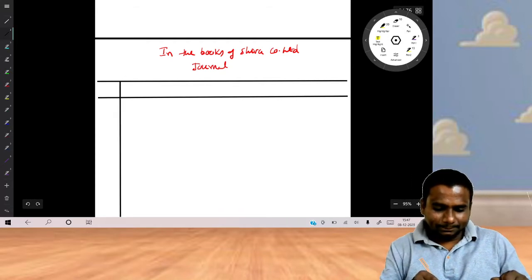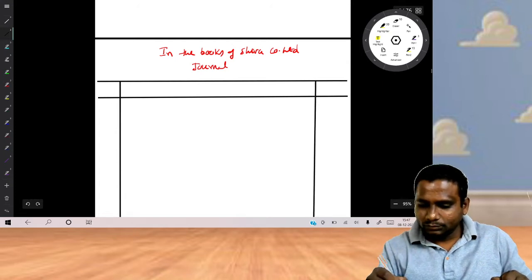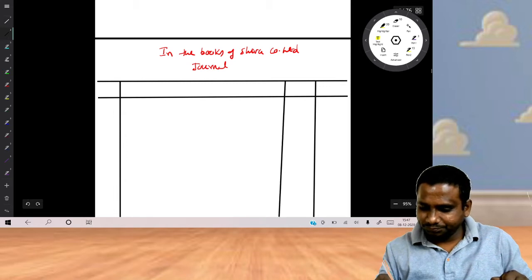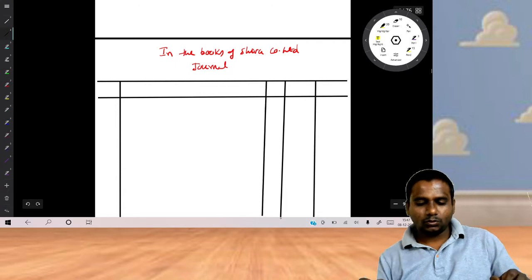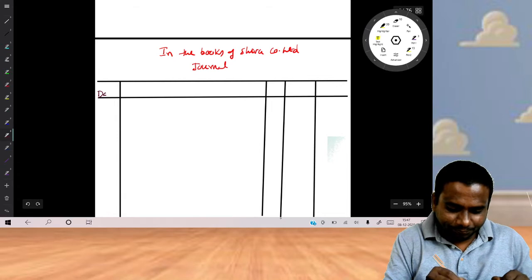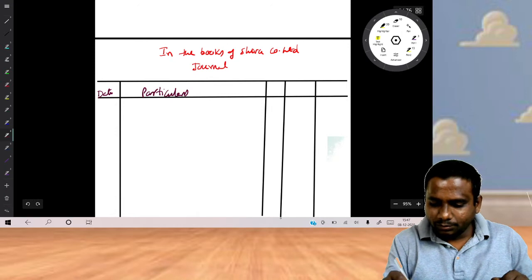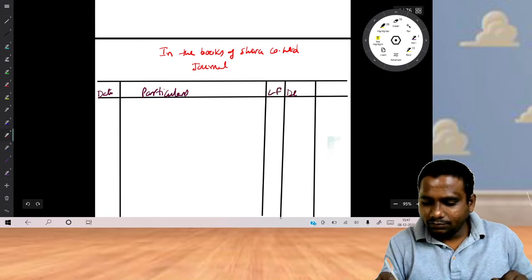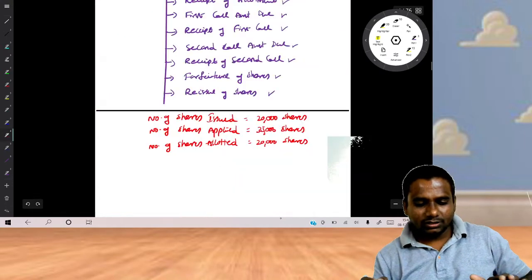Date, particulars, LF, debit rupees, credit rupees. These are the columns. Write down the column names. So tell me, what is the first transaction?